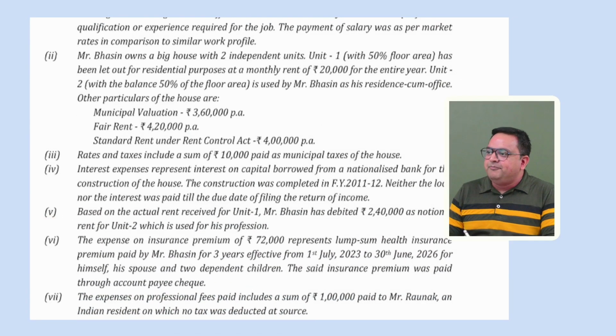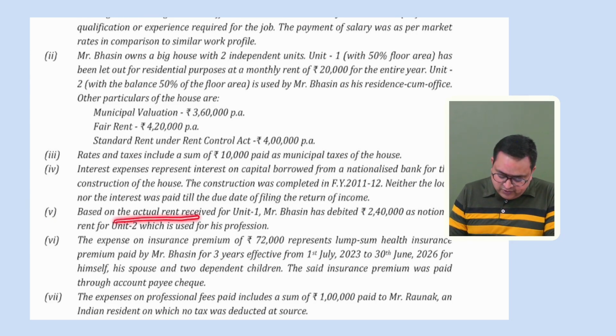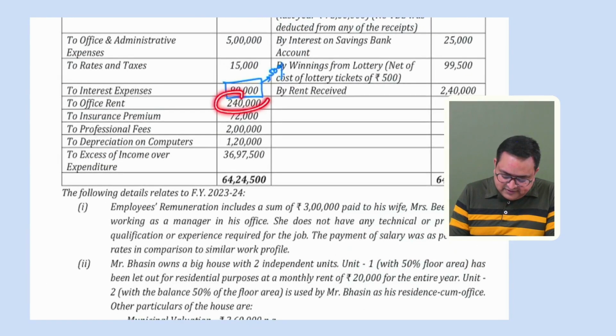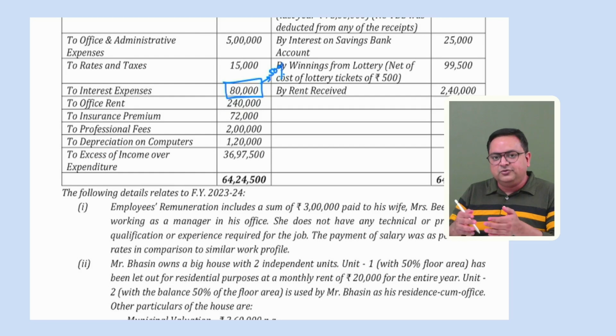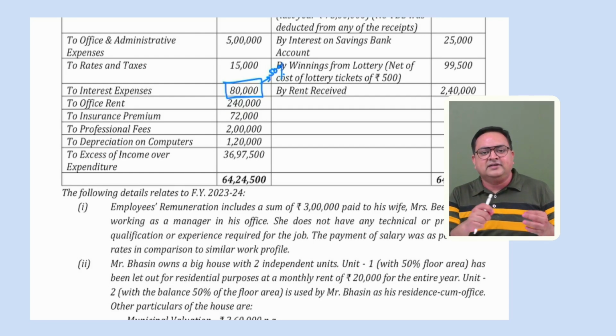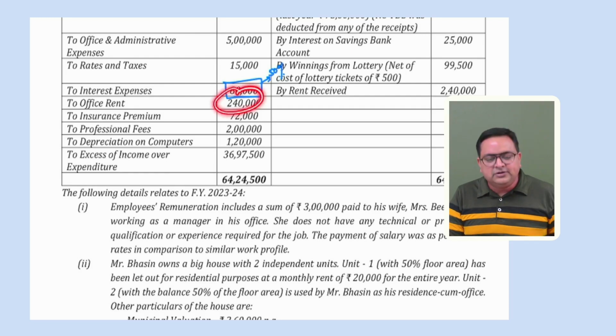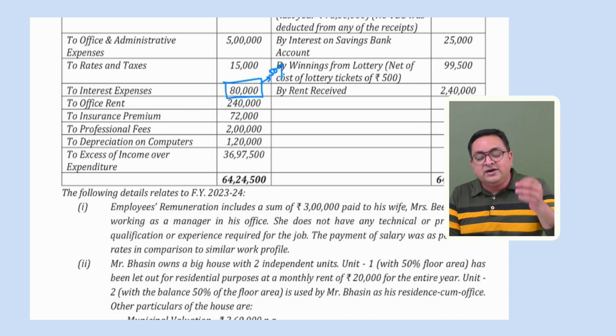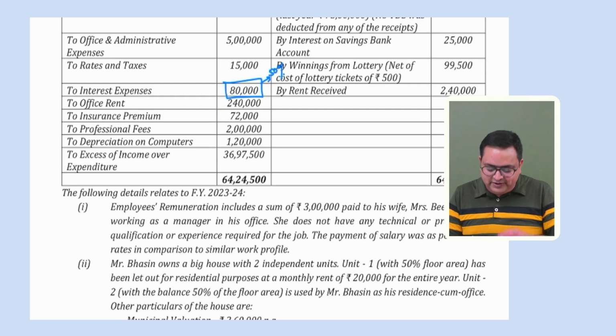Fifth point says, based on the actual rent received on unit 1, Mr. Bhasin has debited 2.4 lakh as the notional rent for unit 2. Boss, notional rent is not allowed. So what this person has done is, based on the rent, he is assuming that 2.4 lakh is the rent for the let out portion. So let me debit this as an opportunity cost also of 2.4 lakh for the portion which I am using for my business. No boss, you cannot debit any notional rent. This is just an opportunity cost. So this would not be allowed. You understand? Office rent is allowed under section 30 if it is an actual rent. But if it is a notional rent, then we are not going to allow it.